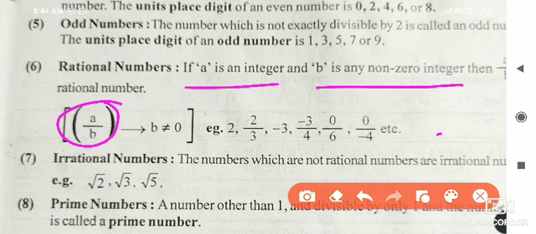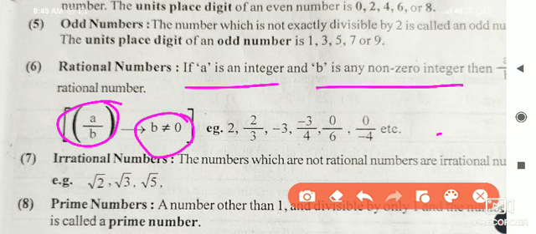As you know, integers means, what I told you, all positive numbers, 0 and all negative numbers. Means at the place of a there should be any integer. It may be 1, 3, 5, 7, 11, 100, 5000, 5 lakhs, or 0, minus 5000, minus 800, whatever is there. A, it's okay. B, only one condition is that b is not equal to 0. Means if b is not equal to 0, then all other numbers are rational numbers.